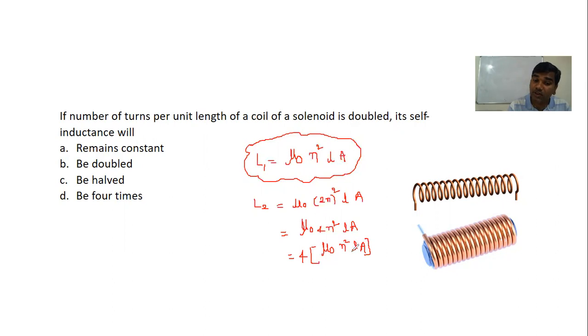Here, 4 times mu naught n square LA, or indirectly, we can write this as 4 times L1. Now observe the options. When the number of turns per unit length is doubled, does it remain constant? Is it doubled? Is it half? Is it becoming 4 times? So very clearly we can see the inductance is becoming 4 times.